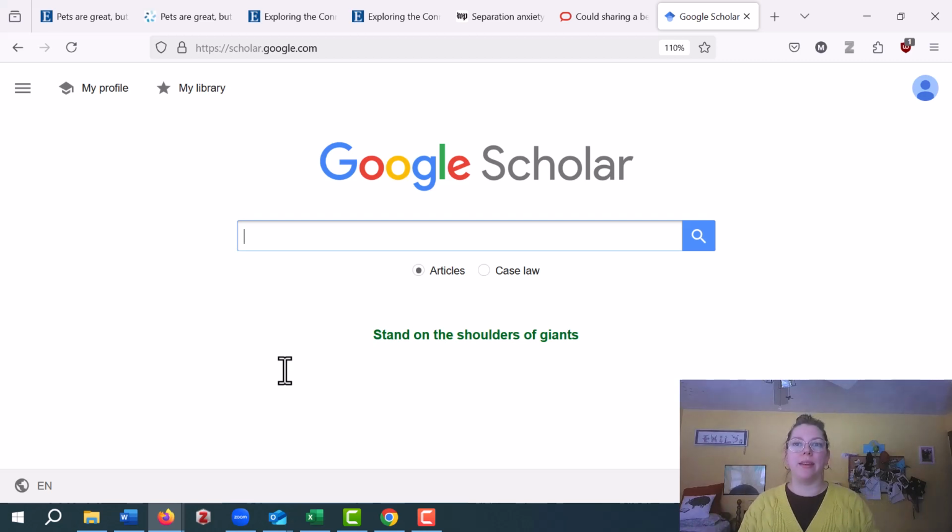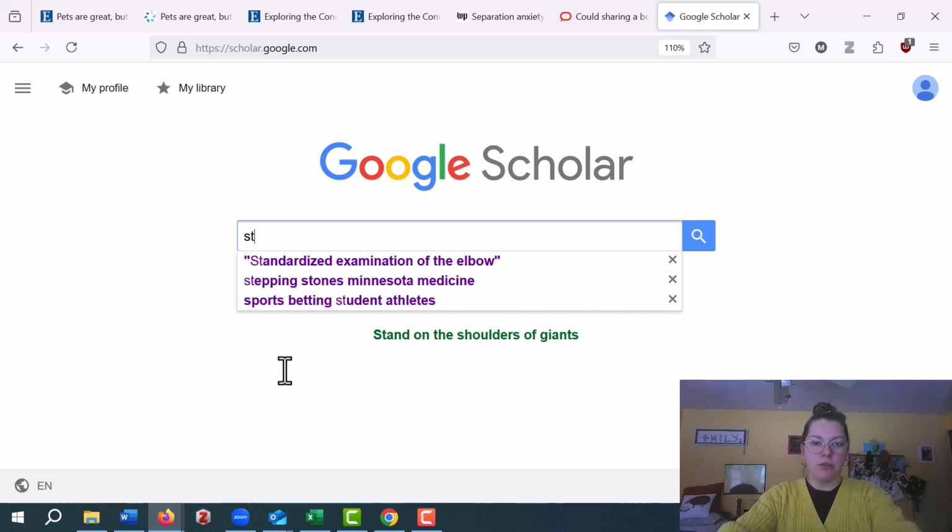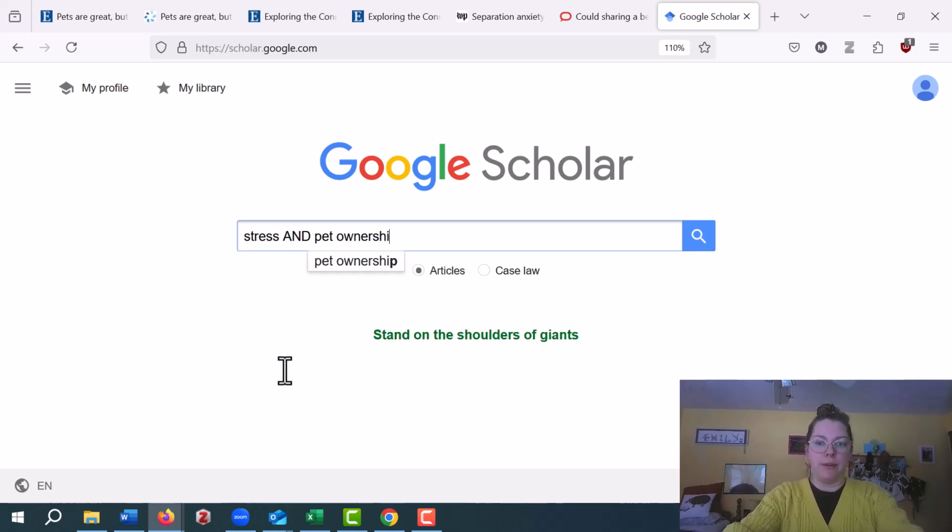And it also will rank things differently when you have a profile. So if I was signed in right now to Google Scholar, it would be like, oh, it's Emily. We know she likes to search this kind of stuff, so we'll give her this kind of stuff. So it's not an unbiased algorithm. No algorithms are unbiased because they're created by people, right? And we are fallible. But Google Scholar is just a little iffy when it's ranking information. Okay, so that's the caveat, but we still use it because it's still a good tool for lots of things. I'm going to go ahead and do the same search, just stress and pet ownership.